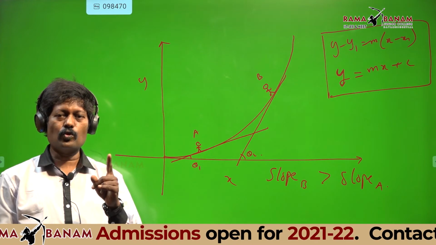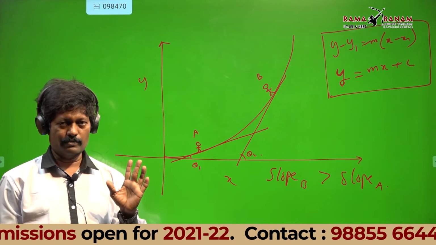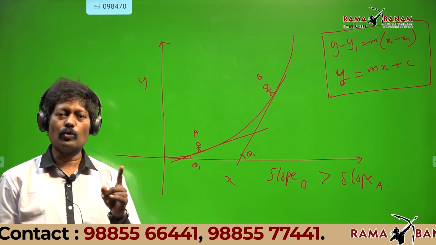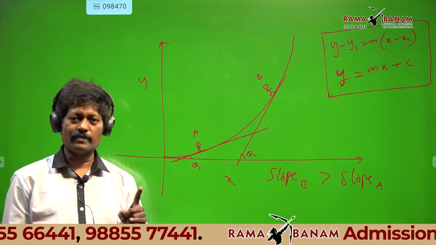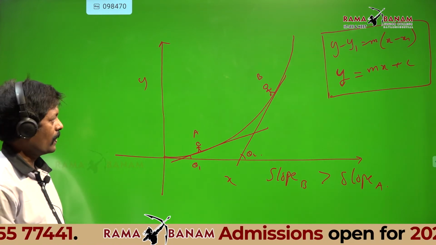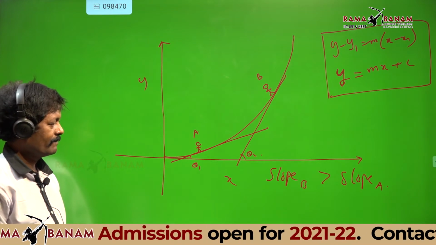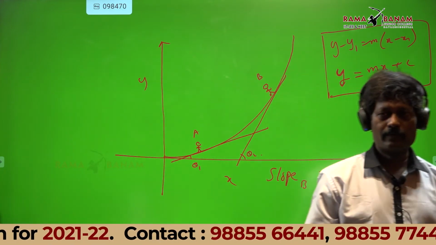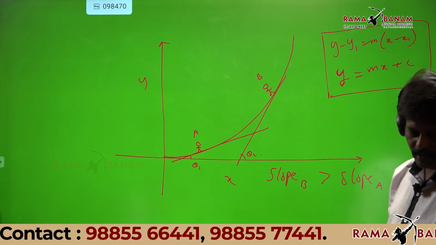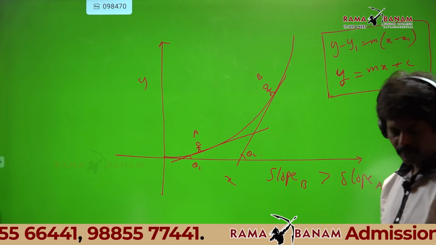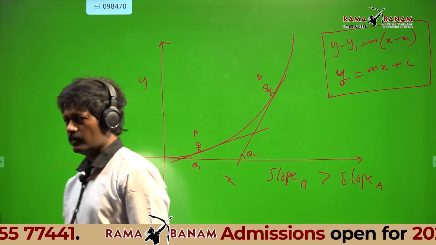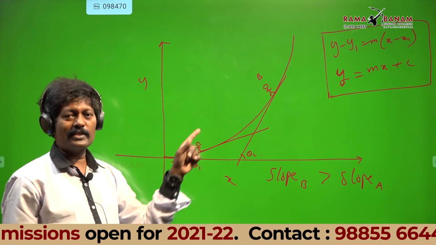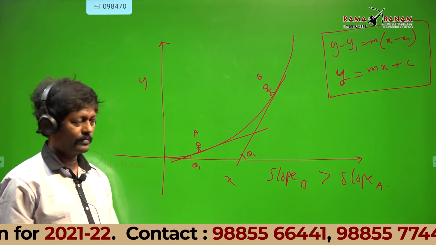For curves, slope at every point will change. Where there is more steepness, there the slope is more. Greater the steepness, greater the slope. I have simply put one person here so that you can understand clearly where the slope is more.